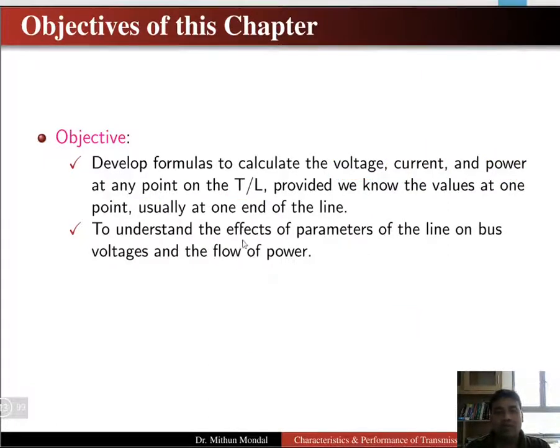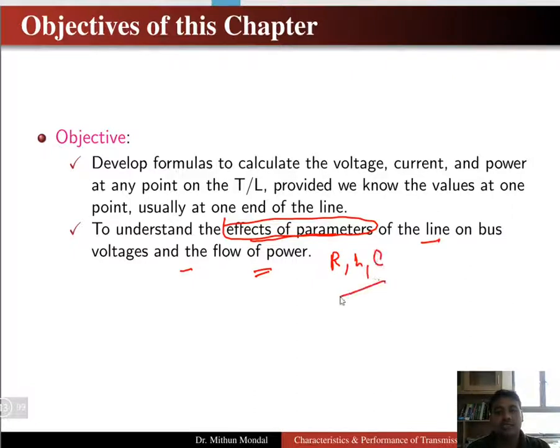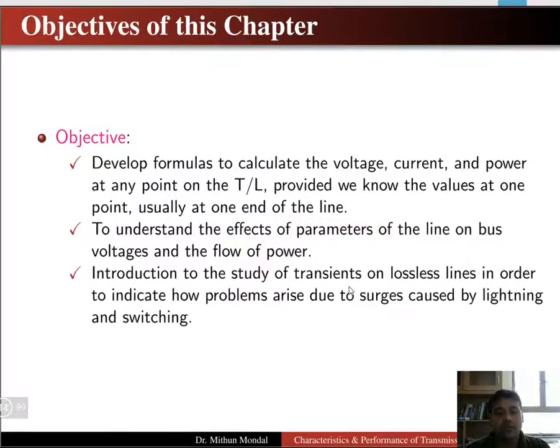Now we want to understand the effect of parameters on the line bus voltage and flow of power. So the next objective of this chapter is how the voltage and power is affected with the change in the parameters. So when there is a change in the parameters, what are the parameters? The parameters are basically the resistance, inductance and capacitance. So in order to change the parameters, what impact it will have on the performance of the line, that is the voltage and the power.